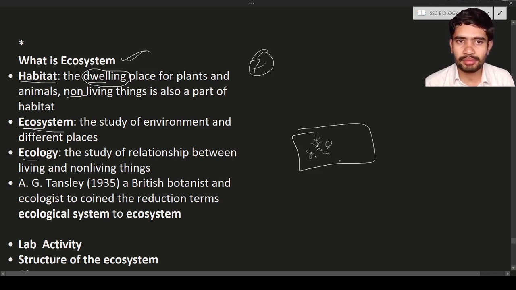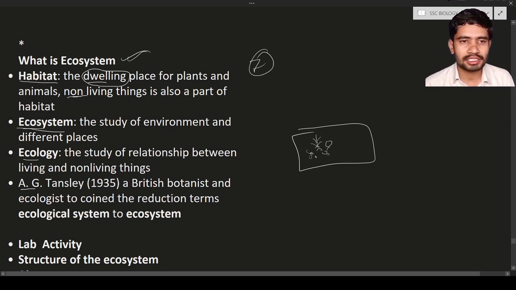We depend on different places like land and soil, and we use the air, sunlight and everything. All these are important for us. It means we are interacting with non-living things. That is known as ecology. Not only we, the different animals also interact with non-living things, and this is known as ecology.